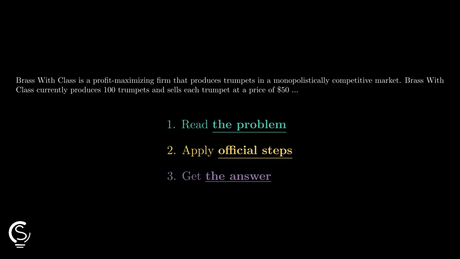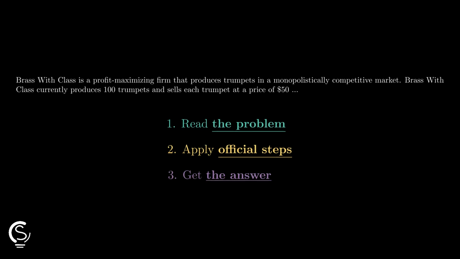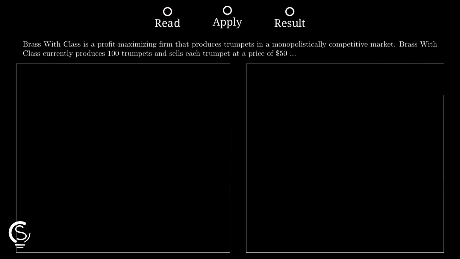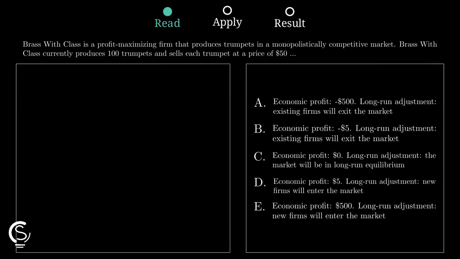Profit questions get easy fast when you split them into 2 moves. Find short-run economic profit, then predict the long-run market adjustment. Watch this carefully. Economic profit equals price minus average total cost, all multiplied by quantity, because each trumpet earns the gap between what buyers pay and what production costs times units sold.